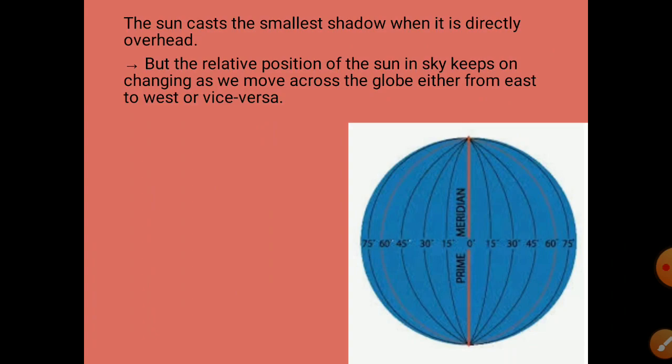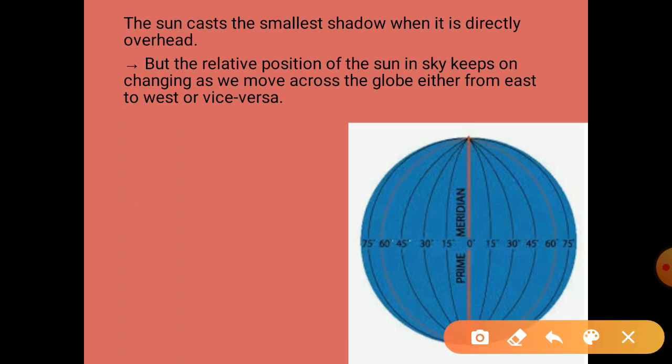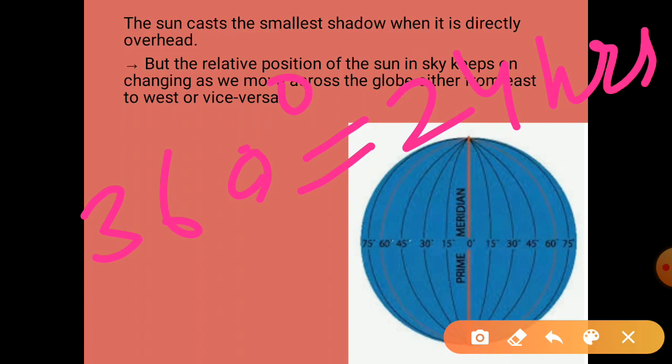Now, one more thing that is very important here: our earth rotates 360 degrees. When it completes one full rotation, it covers 360 degrees, and to cover 360 degrees it takes 24 hours. It takes 24 hours to complete one rotation.